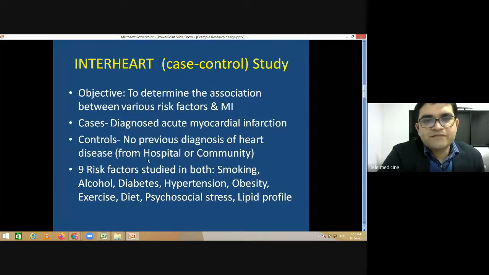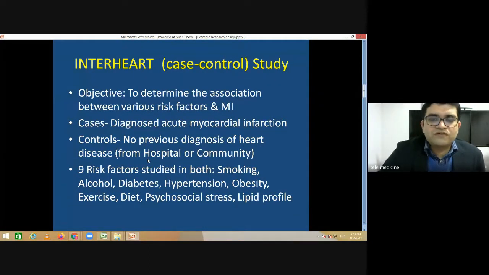Another thing, the same question has been answered in a case control way by another famous study, the INTERHEART study, which was done in 2000. The researchers did this study in middle income countries. They said, okay, we know some factors which cause cardiovascular disease, but they set up another objective: whether it holds true in these countries or not. And they said, okay, we can't do this study in a prospective manner in 20 or 30 years' time. Let's do it in a shorter way.